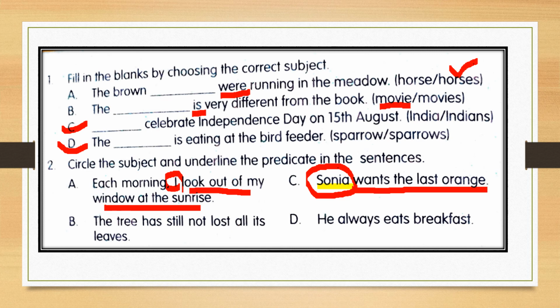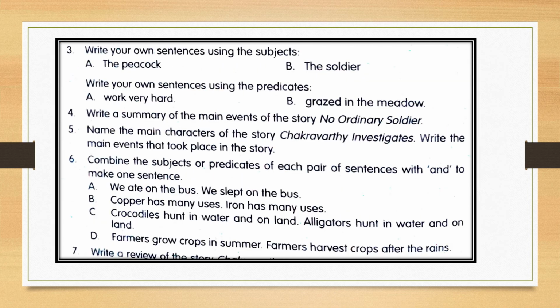So Sonia is the name of a person. As you know, in most cases the subject is the name of a person, place or a thing. Okay, means we use a noun in subjects or we use a pronoun as a subject. So here Sonia is the subject and the remaining part of the sentence is the predicate. Correct. So you have to circle the subject and underline the predicate. So I'm keeping two sentences for your practice. So please solve B and D. Correct? Very good.